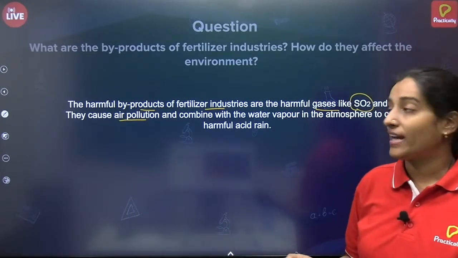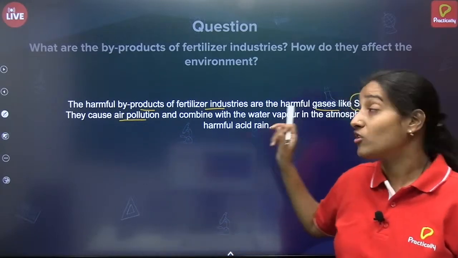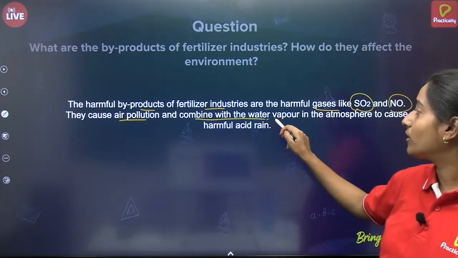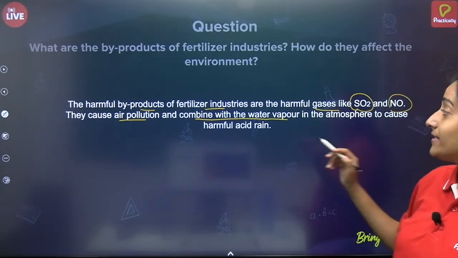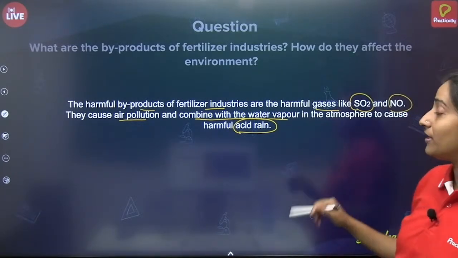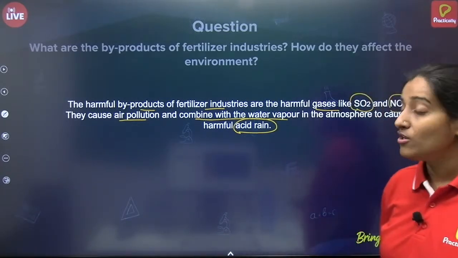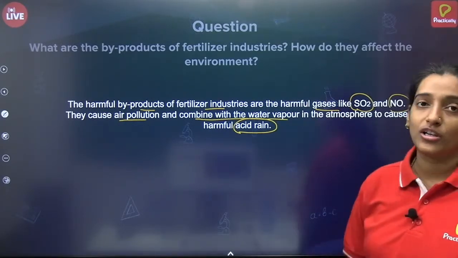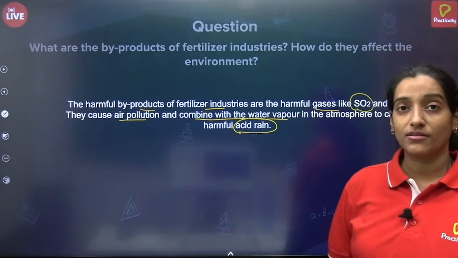You might have seen the chapter where air pollution is caused by sulfur dioxide and nitrogen oxide, and they combine with water vapor and give acid rain. It will cause harm to the environment. So you can frame the answer in such a manner for this question. I hope this is useful for you.